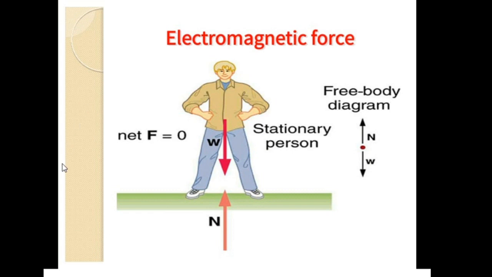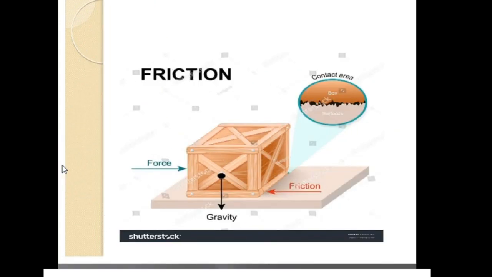Now, let us learn another example of electromagnetic force. You are able to see an object placed on a surface. If it is moved on the surface, static friction resists the motion of the object. Static friction arises due to electromagnetic interaction between the atoms present in the object and the atoms on the surface. You can observe this very well from this picture. And similarly for kinetic friction.